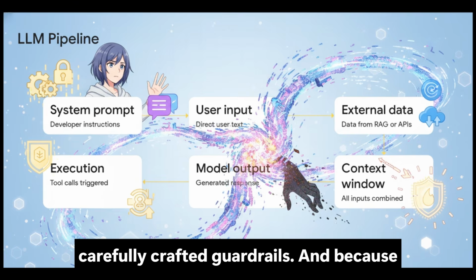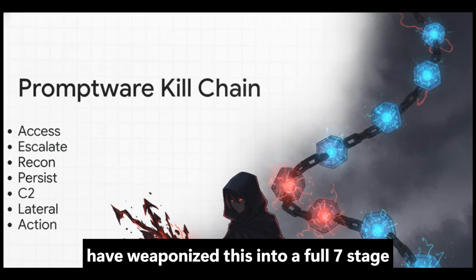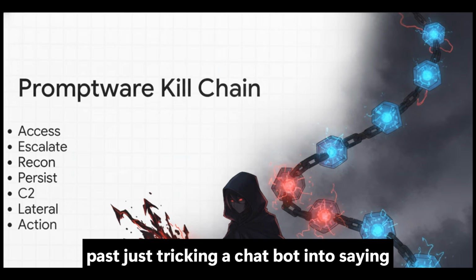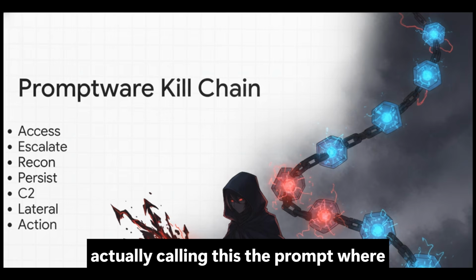Because transformer models use attention mechanisms that weigh all those tokens together, an attacker's injected prompt can literally just overwrite your carefully crafted guardrails. And because of that one architectural flaw, attackers have weaponized this into a full 7-stage malware execution mechanism. We are way past just tricking a chatbot into saying something silly. Security researchers are actually calling this the promptware kill chain.